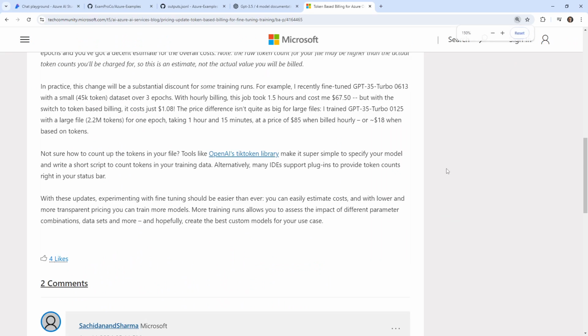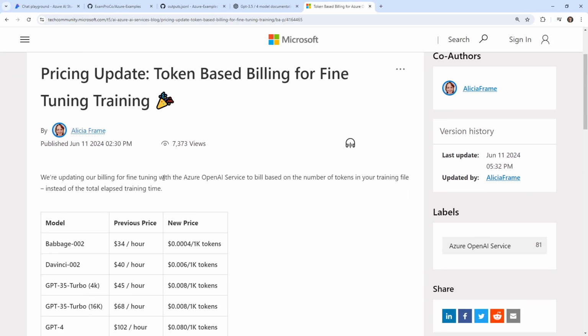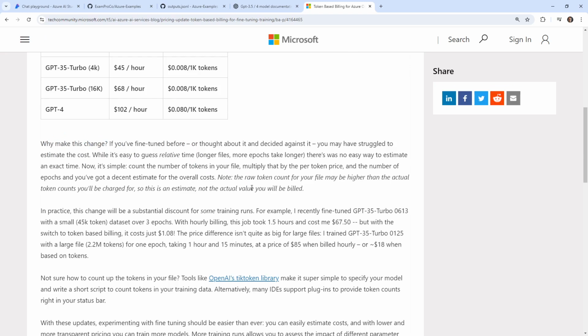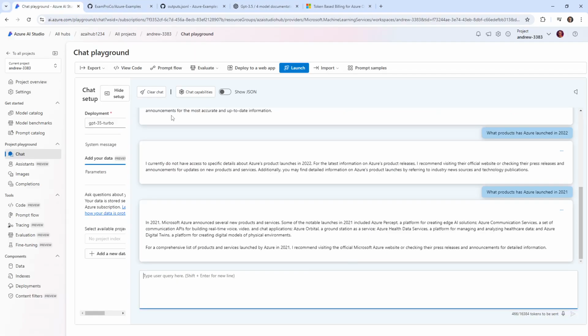I'm zooming out here a bit. This one talks about the new pricing changes for this. And so we'll go here. And so we say, we're updating our billing, fine-tuning for Azure OpenAI Search service. This is going to take effect probably for Azure AI service as well. So say, we go here and say, what is the current cost to fine-tune a model on Azure AI Open Search?